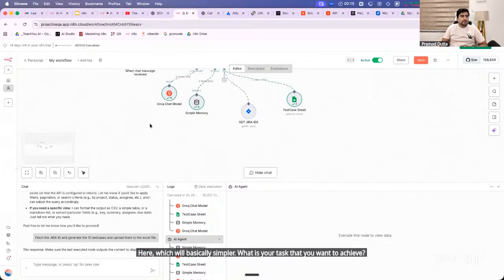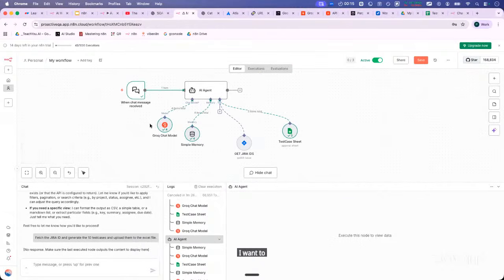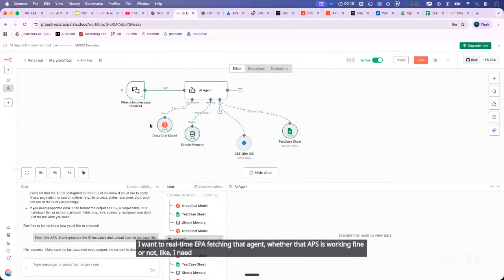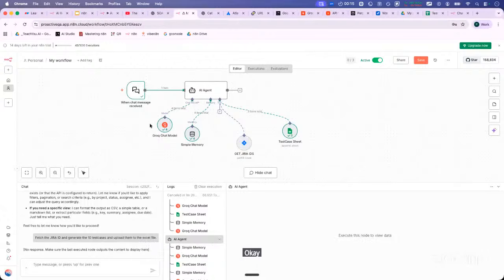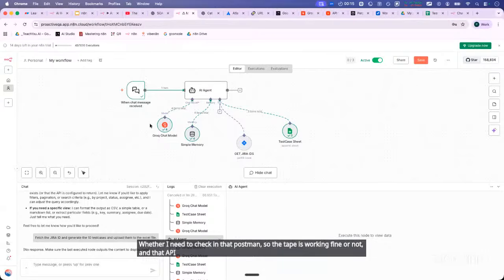I want real-time API fetching with the AI agent, to check whether that API is working fine or not, or I need to write some test cases for that particular API. I need to check in Postman whether the API is working fine or not, and I need to write test cases also.